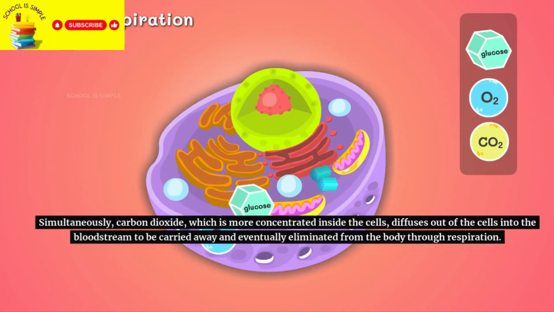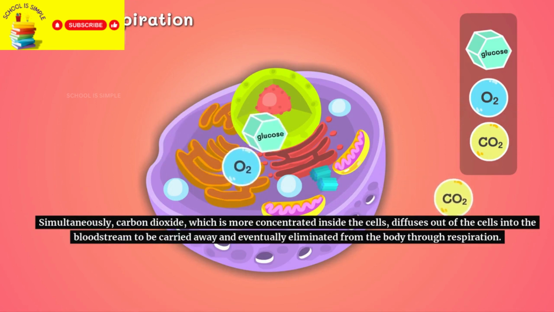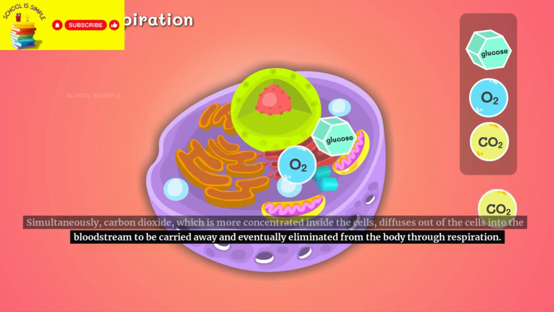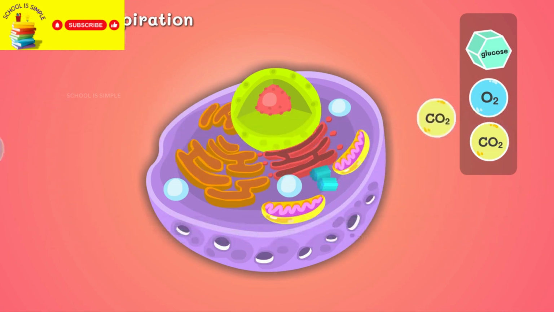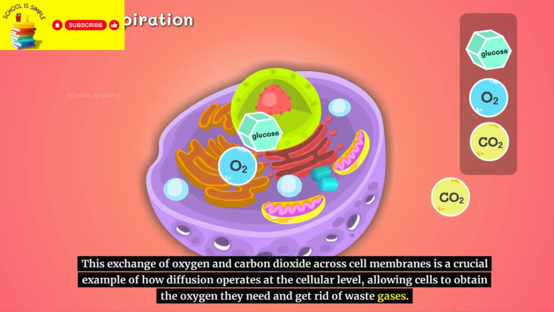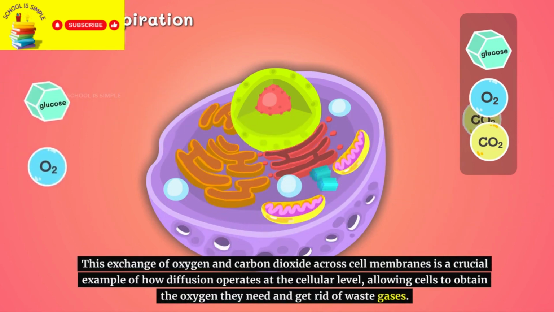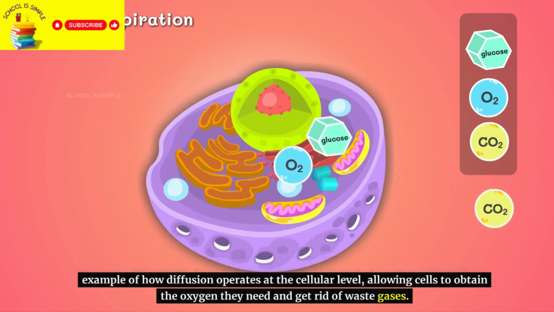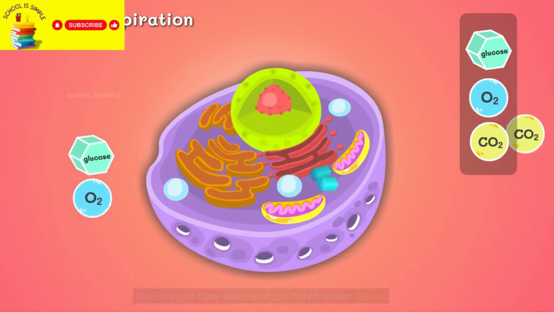Simultaneously, carbon dioxide, which is more concentrated inside the cells, diffuses out of the cells into the bloodstream to be carried away and eventually eliminated from the body through respiration. This exchange of oxygen and carbon dioxide across cell membranes is a crucial example of how diffusion operates at the cellular level, allowing cells to obtain the oxygen they need and get rid of waste gases.